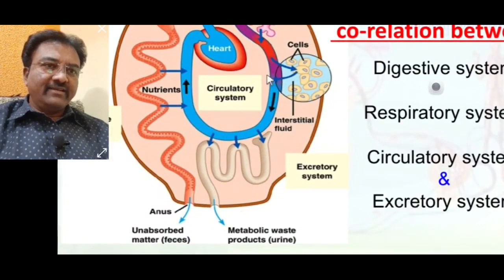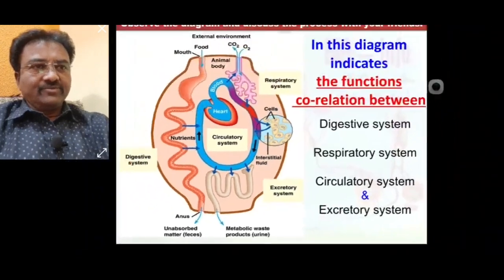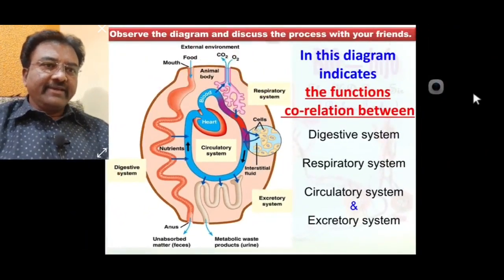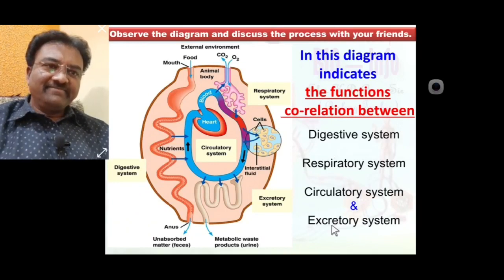No doubt each and every cell is connected to the circulatory system. Hope that you understood everything. We learn how the functions are proved one by one: digestive, respiratory, circulatory and excretory.